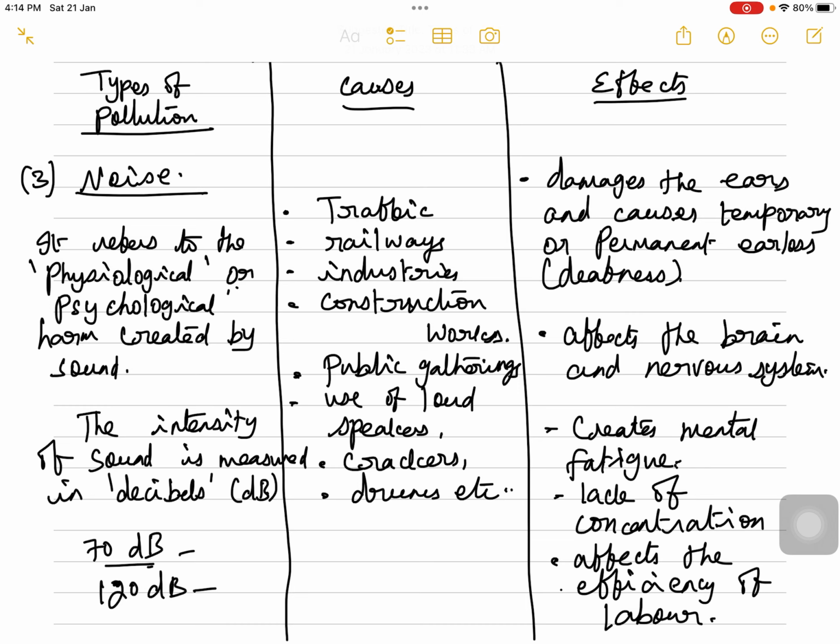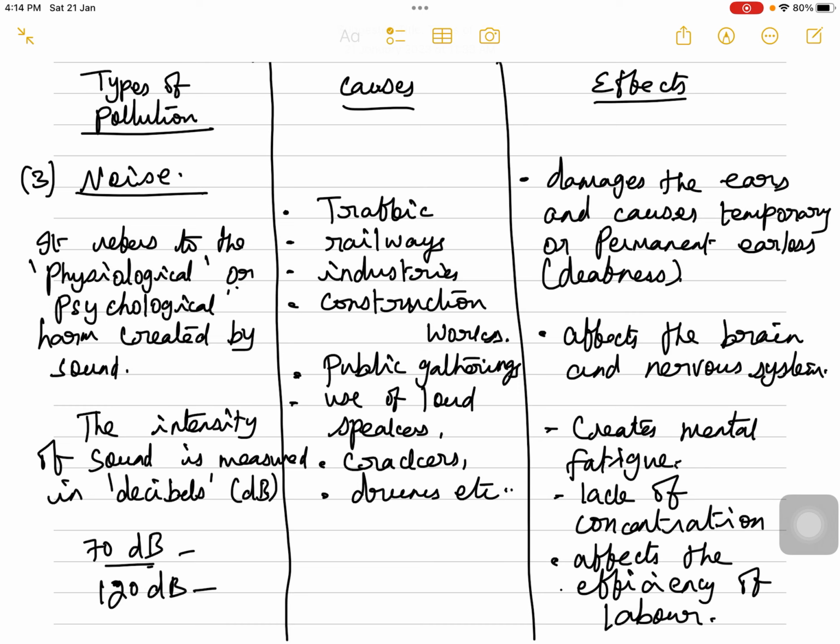Now what are all the causes of noise pollution? The first and foremost is the traffic, all the traffic sound which we are hearing. The second one is the railways. Third one is the noise created by the industries. Fourth one is the noise created by the construction works, all those drilling and all. Next one is public gatherings. If there are public gatherings, definitely there will be use of loudspeakers, then crackers, drums, etc. So these are some of the reasons for noise pollution.